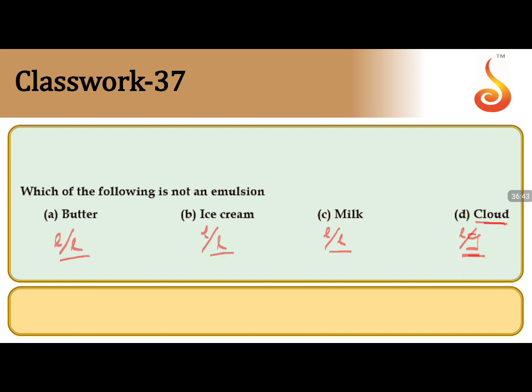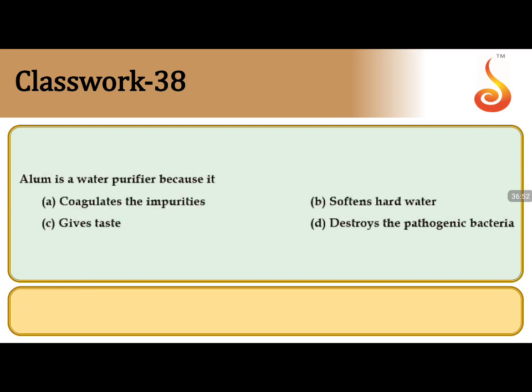So which is not an emulsion is option D. D is not an emulsion. So let us check whether option D is correct or not. Yes, option D. Now coming to 38, alum is a water purifier because it, okay, so your alum is rich